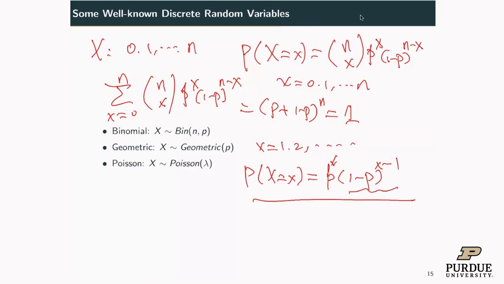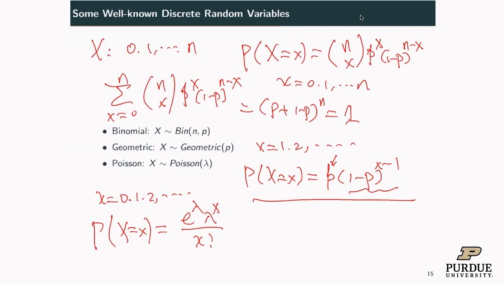Now another discrete random variable is called the Poisson distribution. The Poisson distribution has a parameter lambda. X can be 0, 1, 2, any non-negative integer. Now the probability X equals little x is e to the negative lambda, lambda to the x, over x factorial. This is called the Poisson distribution.